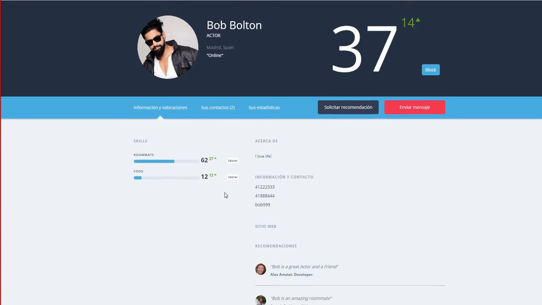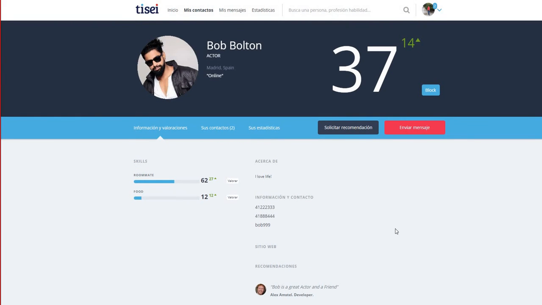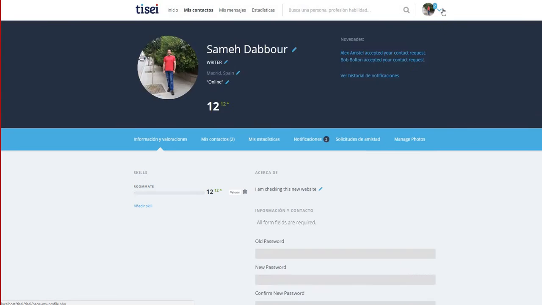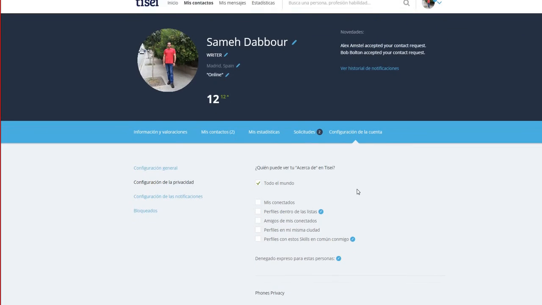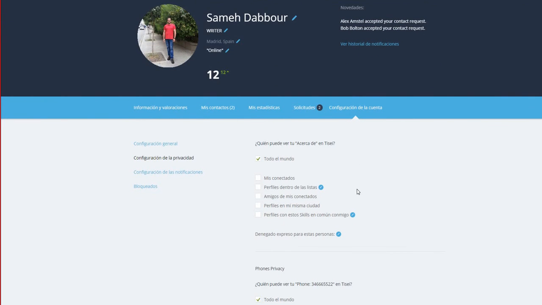So also let's say that now in Tisei it's very important for us to be able to ensure that the site is very privacy friendly and that every user is at all times able to control which information is being displayed to whom. So Sam decides to control who can see his information in his privacy configuration page, which in Tisei's case is extremely flexible and allows for Sam to be able to control, as I said, every single item of his profile. He can decide who can see that information or who cannot see it.